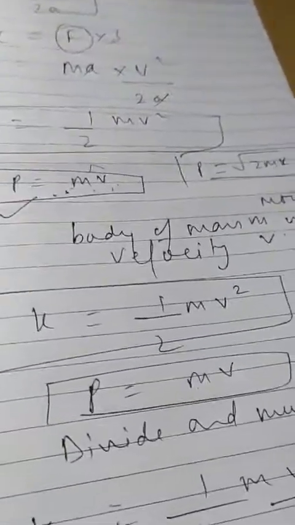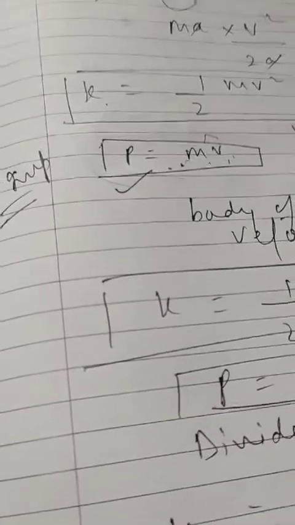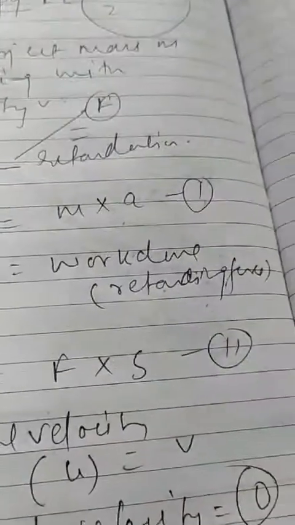Students, just go through these two derivations that I have told you today. These are very important from the exam point of view. Numericals can be asked on these derivations, or you can be asked to derive these equations. So this is all for today, and some other topics are also left, like conservation of energy or interconversion, which we'll discuss in the next video.